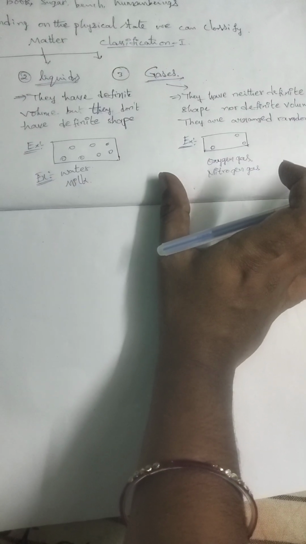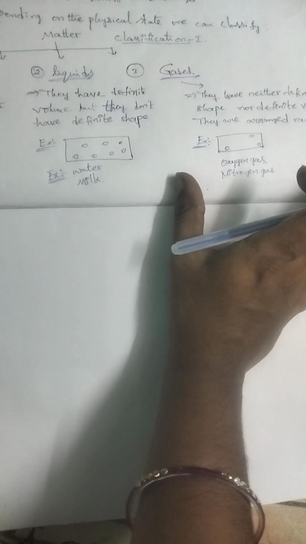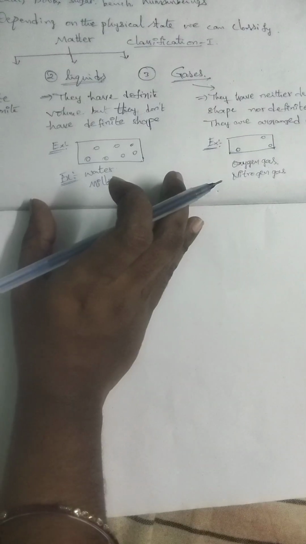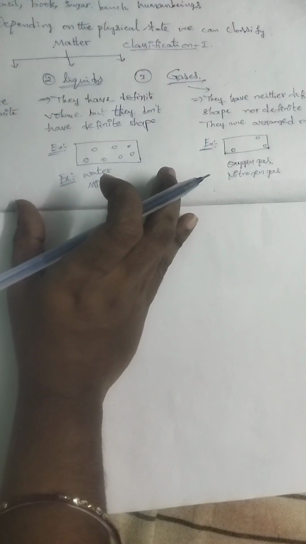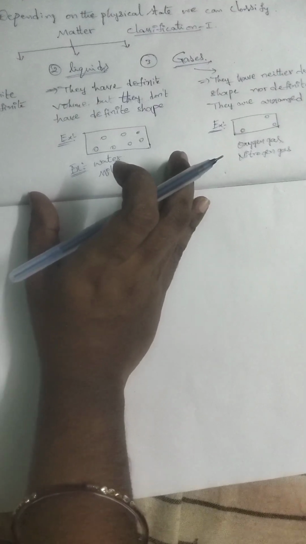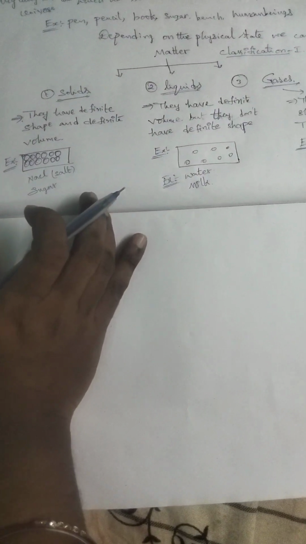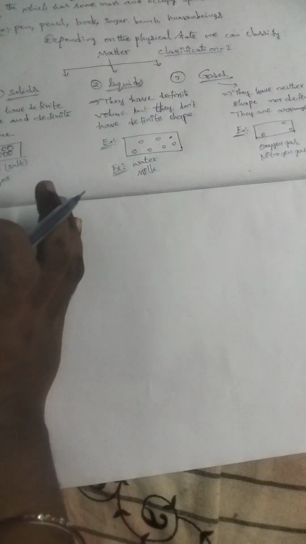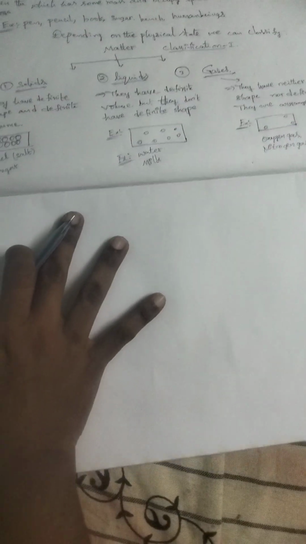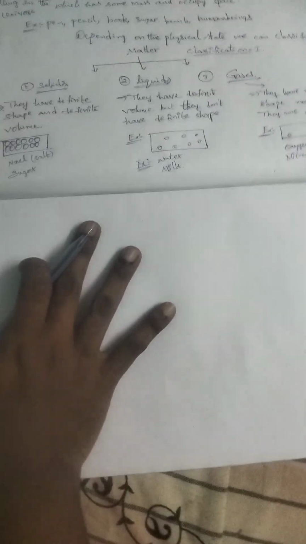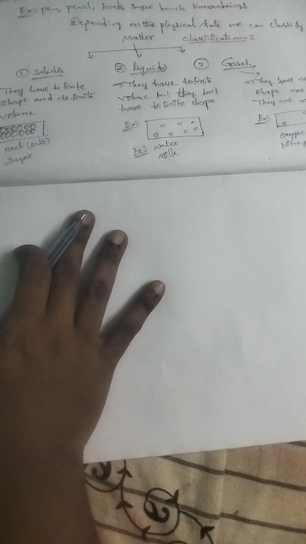They are arranged randomly in the atmosphere. Liquids have only definite volume, they don't have a definite shape. Coming to solids, they are very orderly arranged particles, that means they have a definite volume and definite shape. This is the classification 1 based on the physical state.